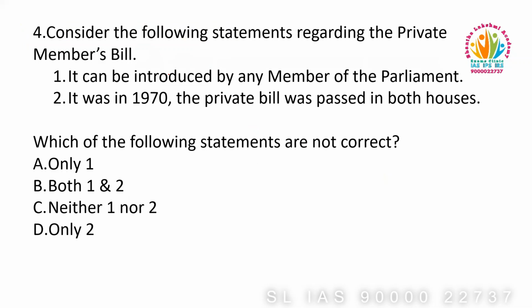Now the question. It can be introduced by any member of the parliament. This statement is wrong because only a private member will introduce a private member bill. It was in 1970 that a private bill was passed in both houses. This statement is true. Wrong statements were asked, and only one is wrong. So the answer is A. Okay. Next.